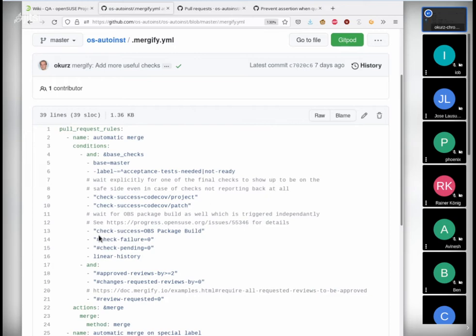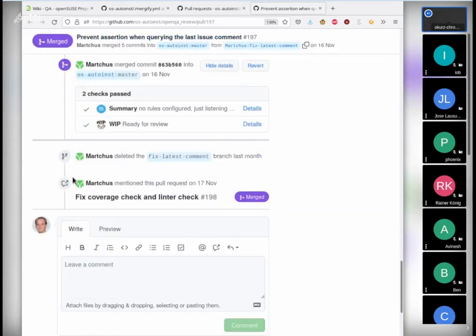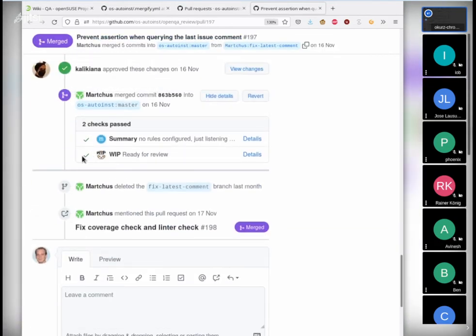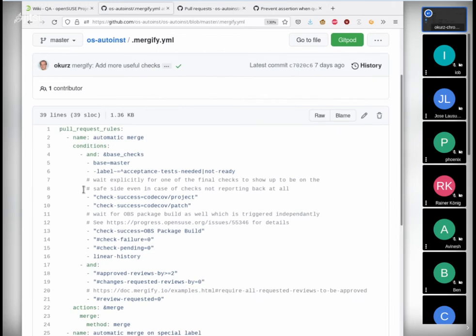So this is one advantage. The second advantage is that it helps us in this case where I showed you before, where there is something missing and we didn't realize. It helps us by codifying that explicitly to say, as long as these things don't show up, then we don't call it a success. Or let's say the OBS package build, that also happened, that sometimes it was missing and we didn't immediately realize.